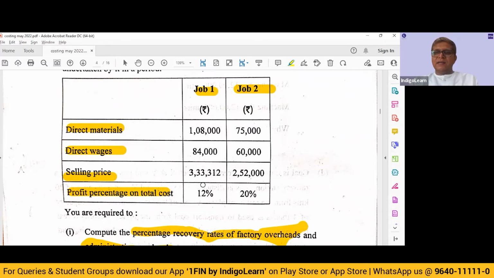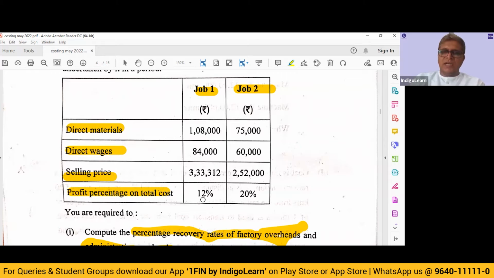Now, only one thing that I can mention here as a hint is that they have given us a selling price. For example, in job 1 of 3,33,312, and they have said percentage of profit on total cost is 12%. So if total cost is 100, add 12 to it, your selling price will be 112. So this 3,33,312 represents 112. And if you divide it by 112, multiply it by 100, you get the total cost as 2,97,600.